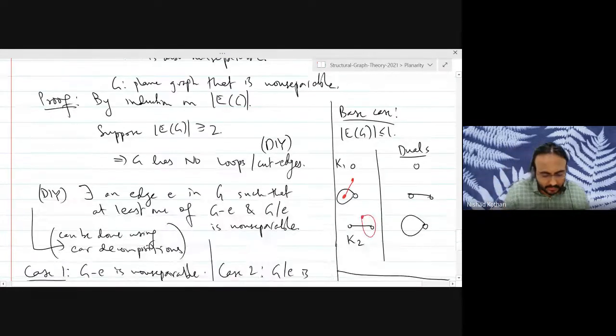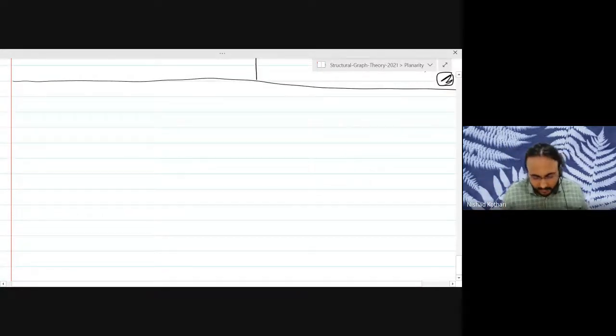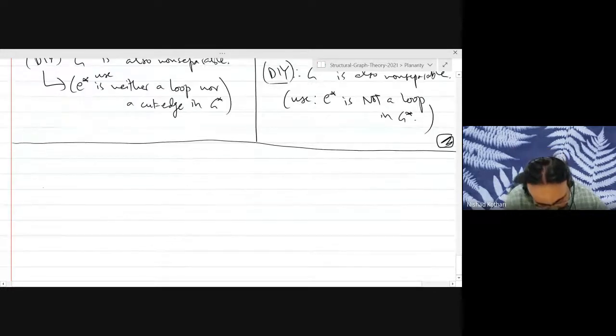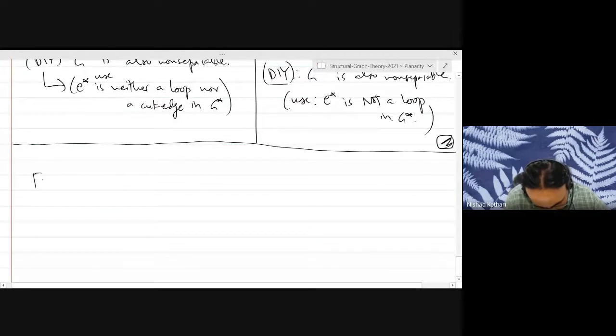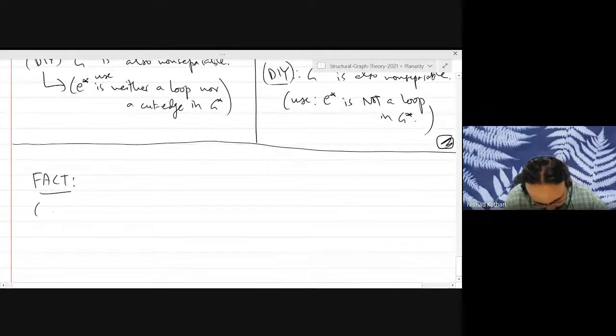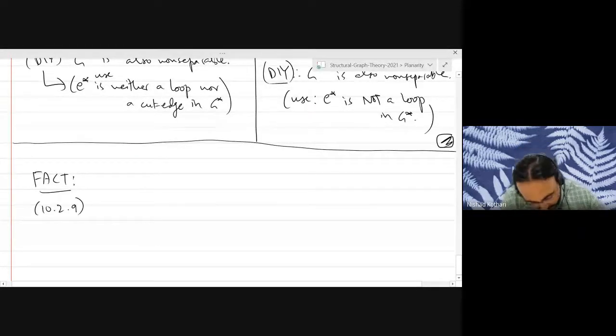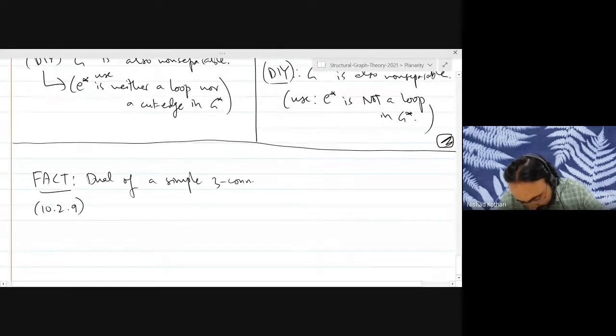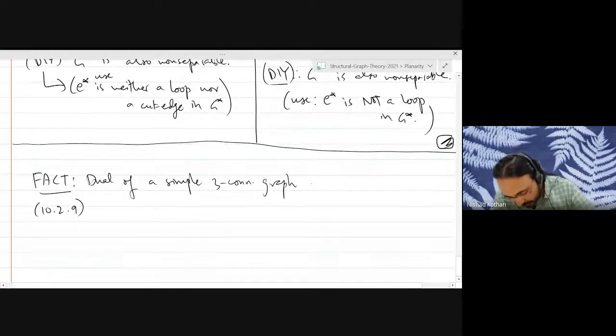There is another really cool fact that we won't be proving, but if you're interested, you're welcome to try it on your own, which is the following. I'm just going to state it as a fact because we are not going to prove it in this course. This is exercise 10.2.9 in Bondy-Murty. It says that the dual of a simple three-connected graph is another simple and three-connected graph.